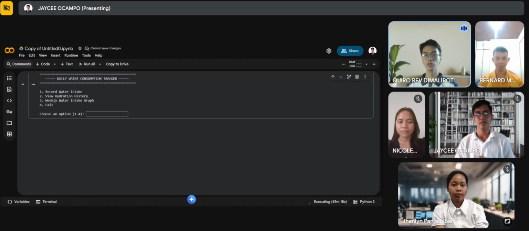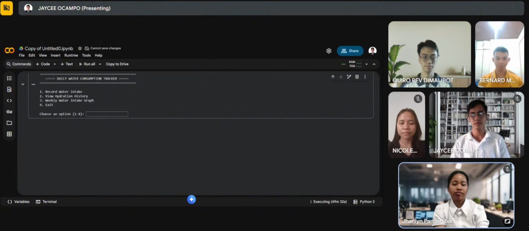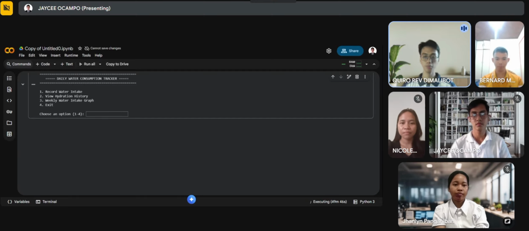I am Malibot Kirab, together with my group mates Panoga Nicole F., Manalo Bernard G., Ocampo JCE, and Panganiban Janlyn L. We are Group 6, and today we will be talking about our final project entitled Daily Water Consumption Tracker, along with its key features and the purpose or the importance of our study as computer engineers. So, JC, care to start?